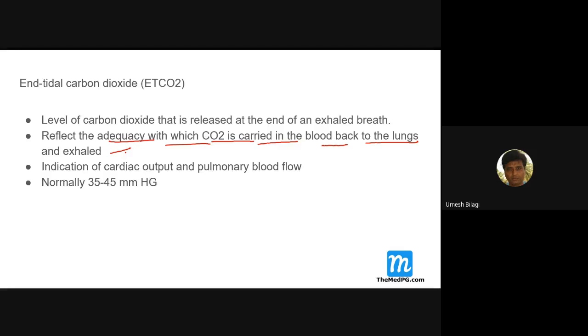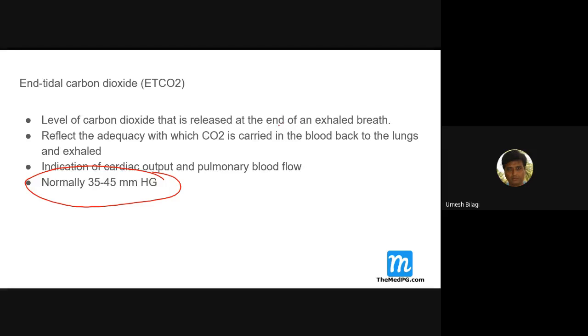It is an indication of cardiac output and pulmonary blood flow. This patient has developed a reduced value. Normal is 35 to 45 mmHg.